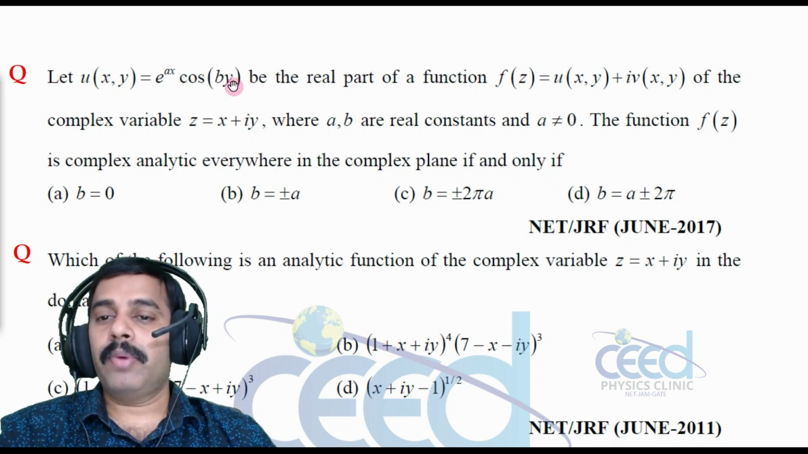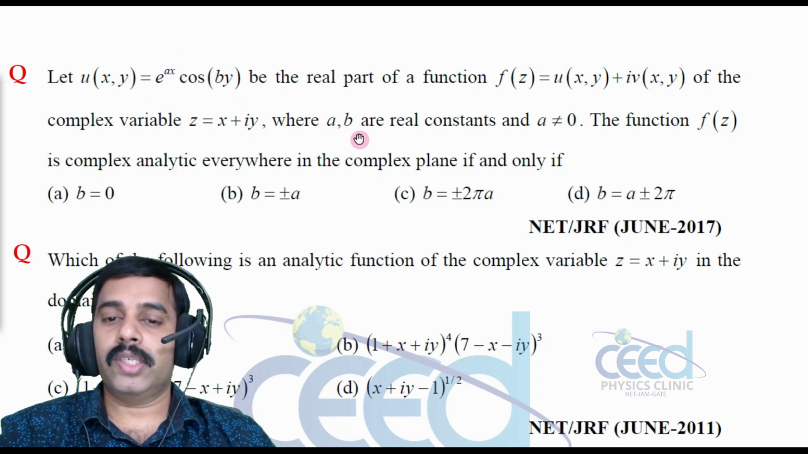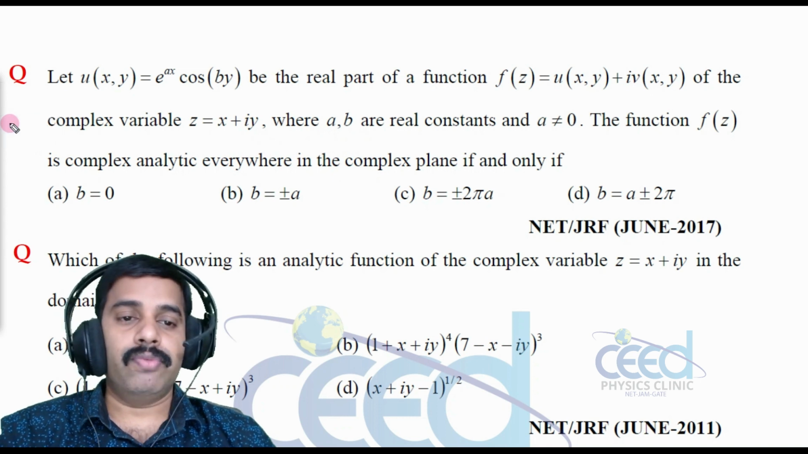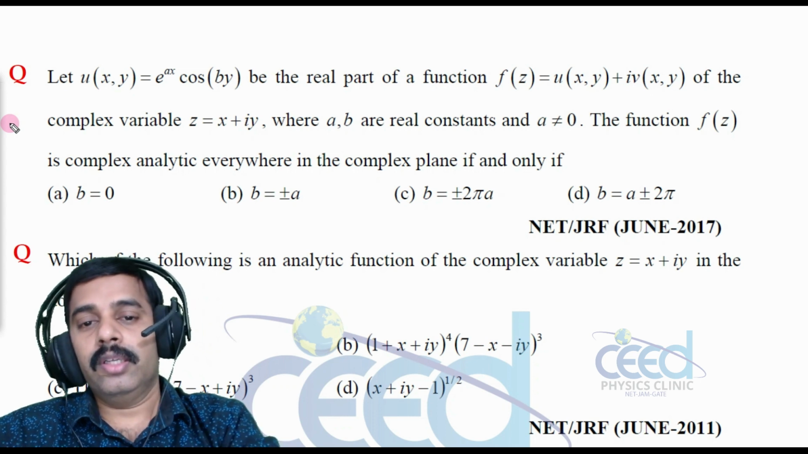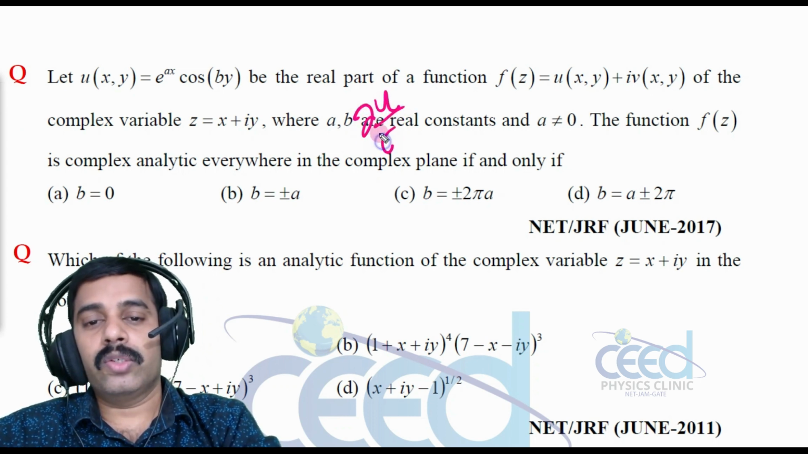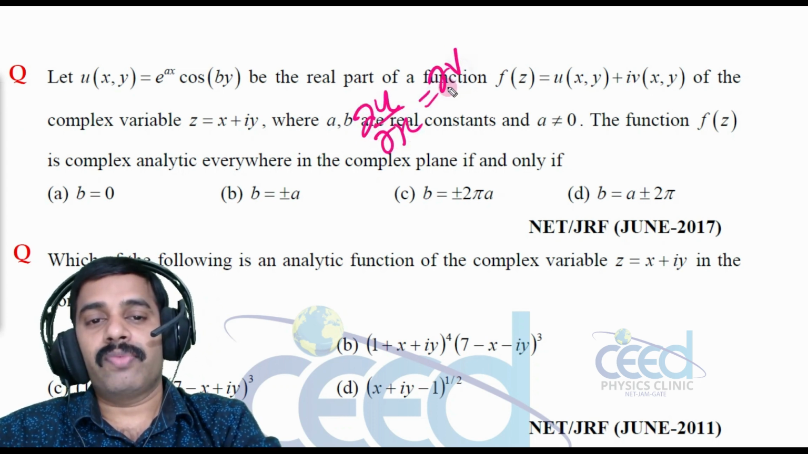So here the real part of the complex function is given. Now we have to make a relation connecting this a and b so that the function should be analytic. When can we say a function is analytic? It has to satisfy the Cauchy-Riemann conditions. So dou u by dou x is equal to dou v by dou y. This is the first Cauchy-Riemann condition.